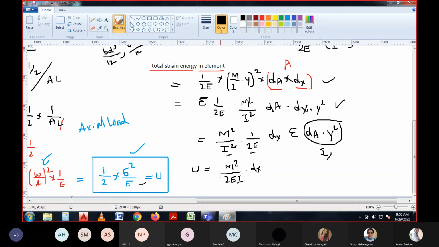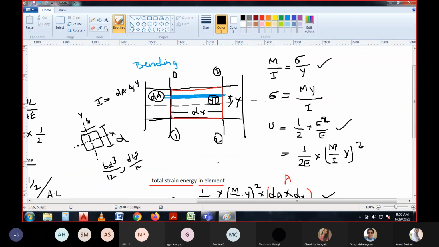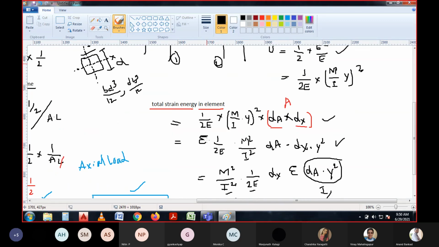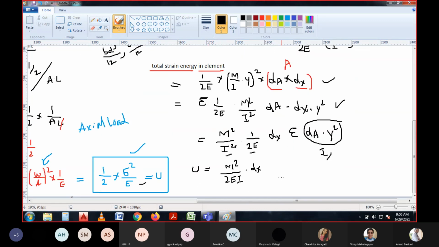And this is the total strain energy in the considered section. So if you want the complete total strain energy in the body due to bending, half will be taken.